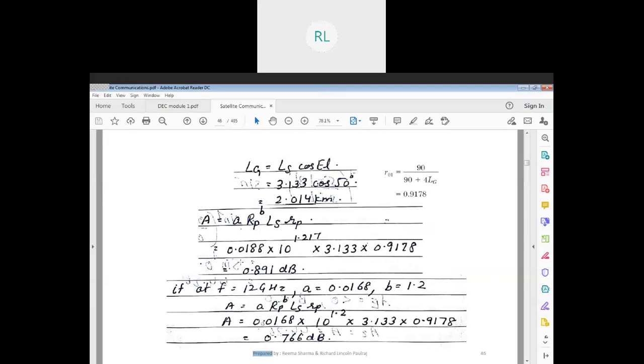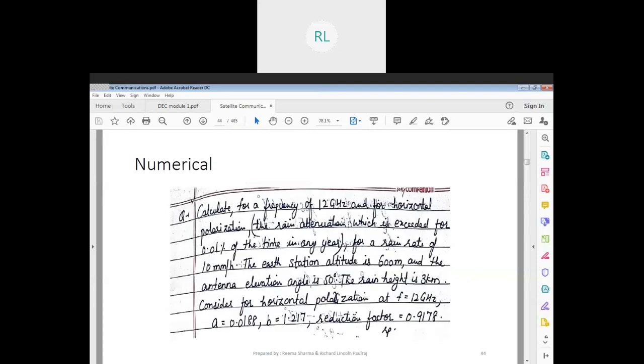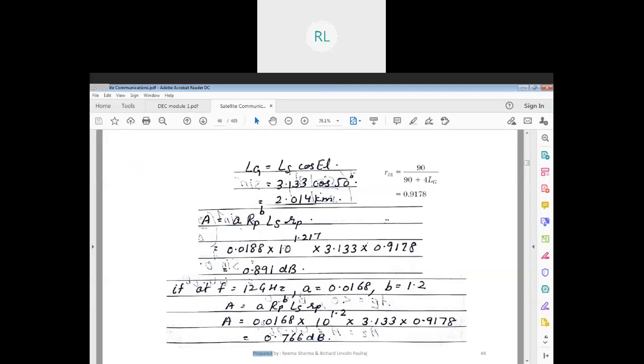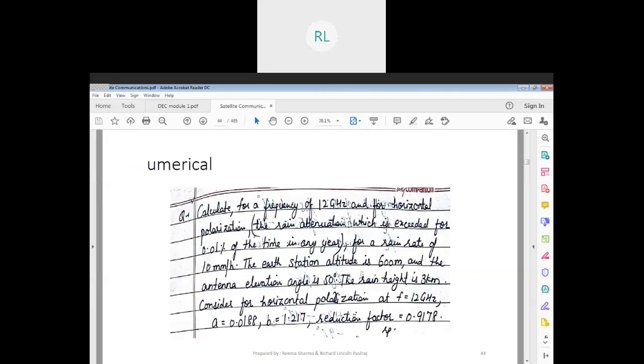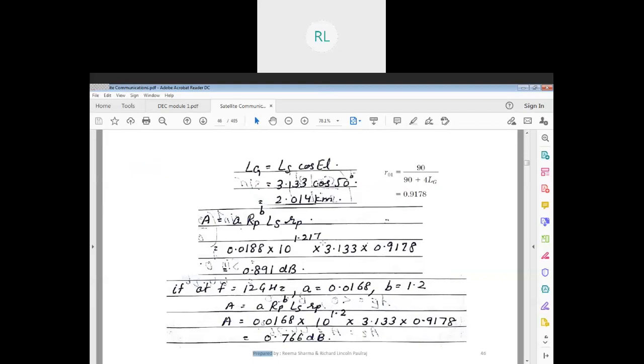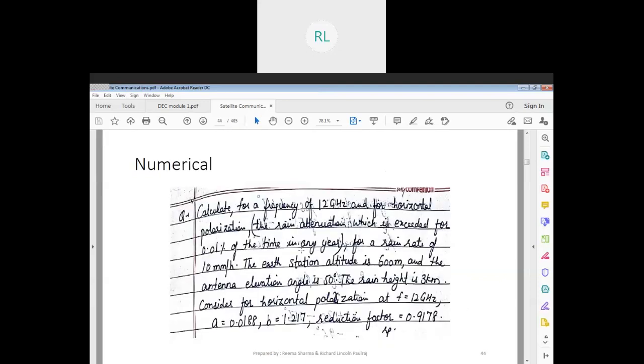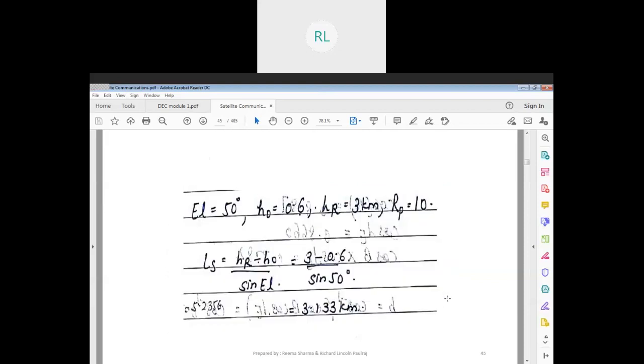Next, we have to calculate the attenuation. Attenuation is A equal to a times Rp raised to b, times LS, times r_p. Now capital Rp and small rp are different. The a value was given here, right? 0.0188. The same thing is taken here: a, then Rp, the percentage, raised to b. The b value is also given here, 1.217, into LS, which is calculated, then the rp value is here. So finally, I should be getting the attenuation as 0.89, approximately 0.9 dB.